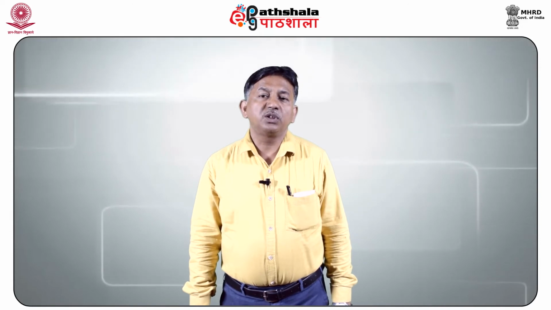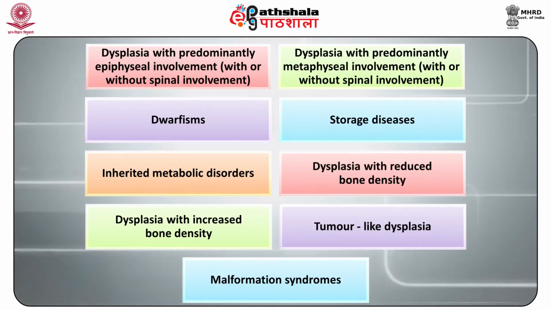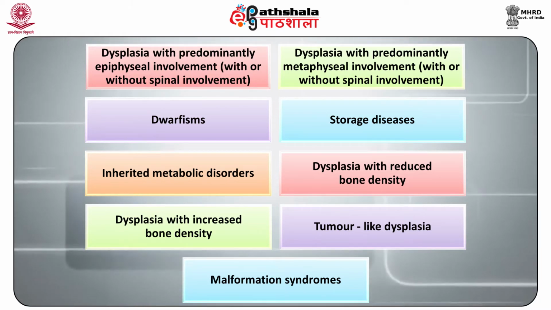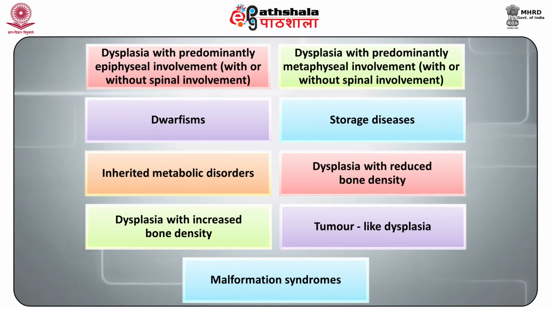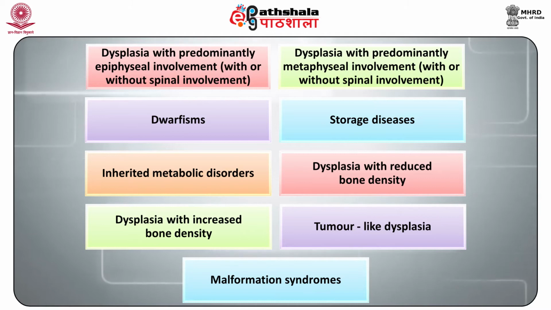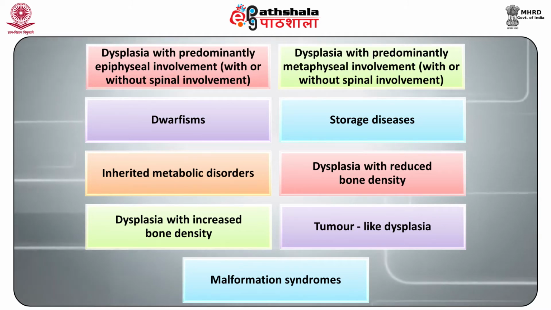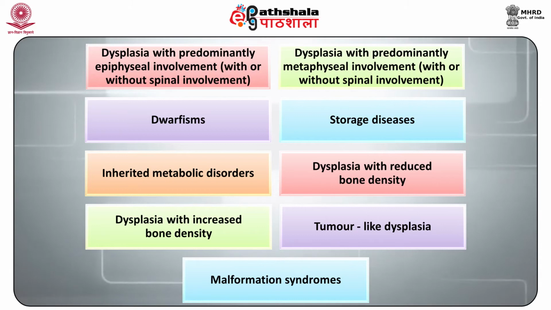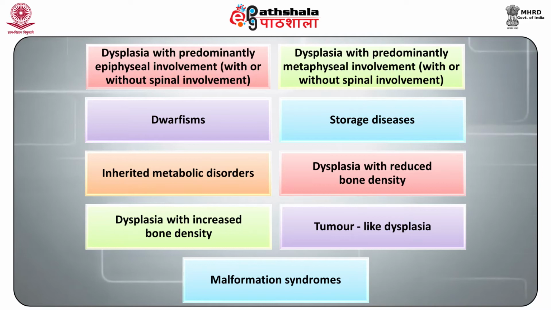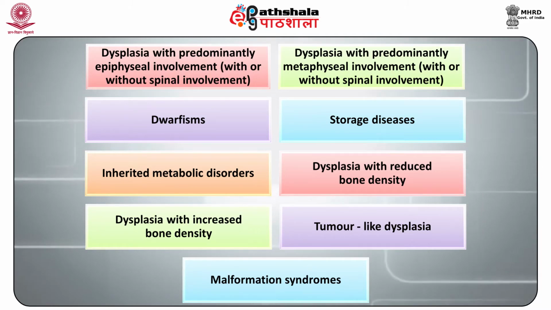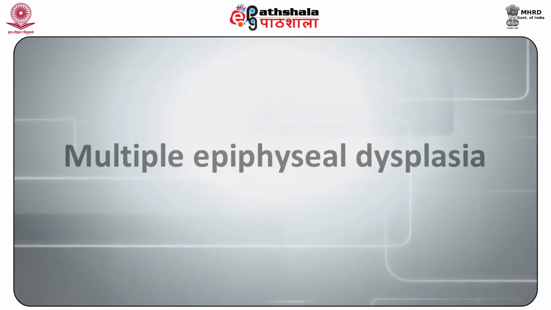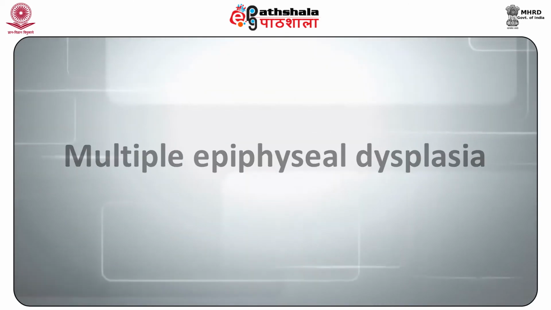Most conditions fall into the following broad categories: dysplasia with predominantly epiphyseal involvement, with or without spinal involvement, then dysplasia with predominantly metaphyseal involvement, again with or without spinal involvement, then dwarfisms, storage diseases, inherited metabolic disorders, dysplasia with reduced bone density, dysplasia with increased bone density, tumor-like dysplasia and malformation syndromes. Some of the common conditions are like multiple epiphyseal dysplasia.